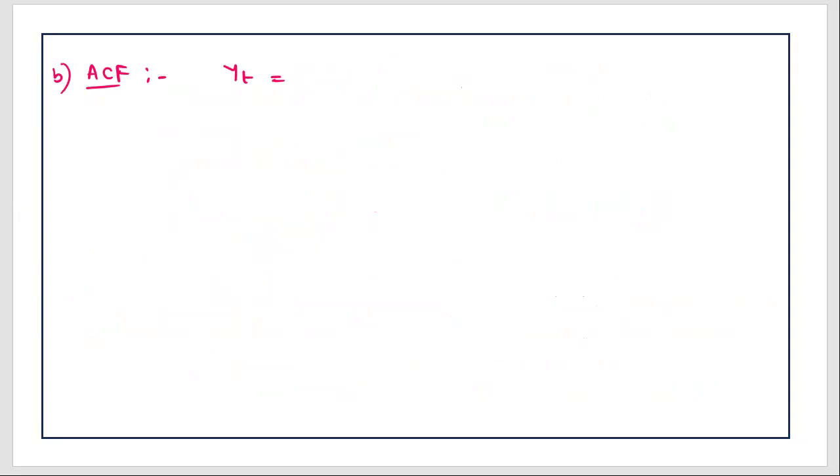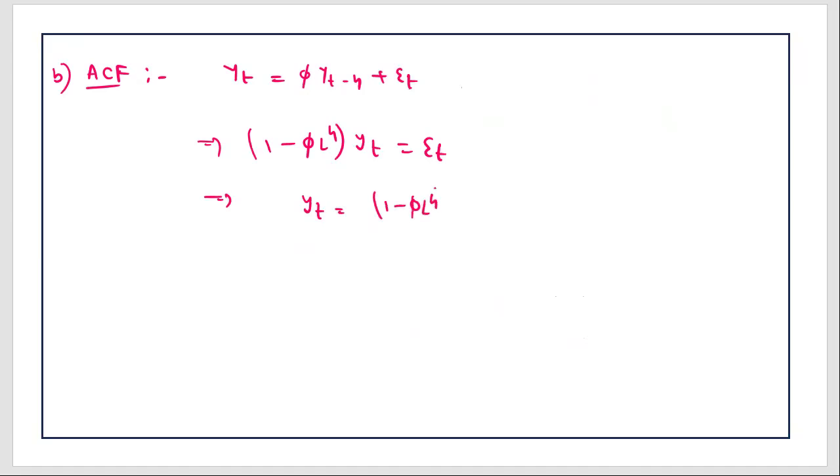See, yt is phi yt minus 4 plus epsilon t. So again, 1 minus phi L to the power 4 into yt is epsilon t. Now what we can do, we can simply take this 1 minus phi L to the power 4 in the inverse fashion, and then you can write epsilon t.